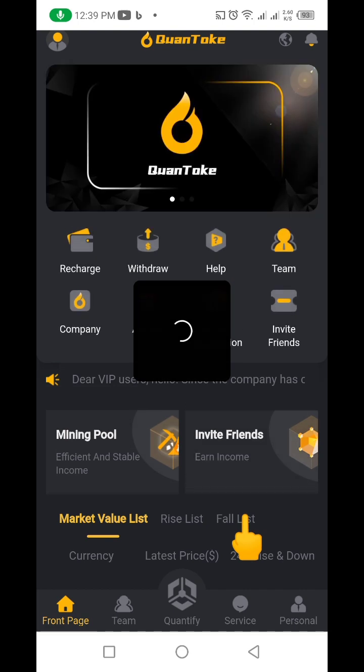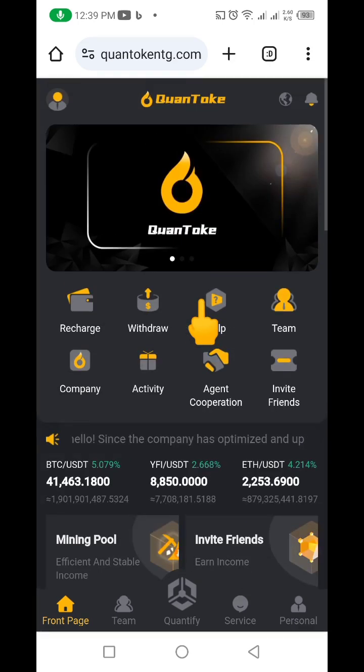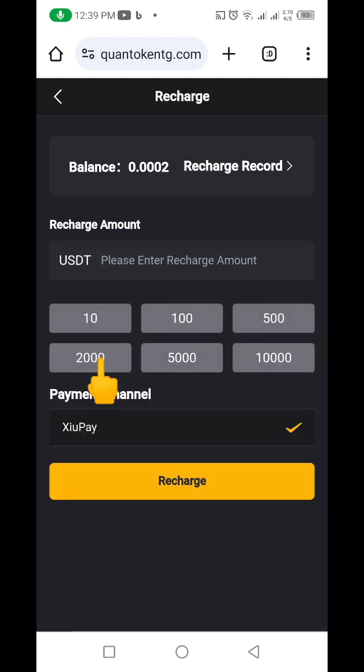So to get started, all you need to do is come up here and click on this recharge here. When you click on this recharge, you're going to decide if it is $10 you want to deposit, if you want to start with $10. If you want to start with $100 or $500, you're going to click. Let's say you want to start with $100. You're going to click $100 here, then click on this recharge here.